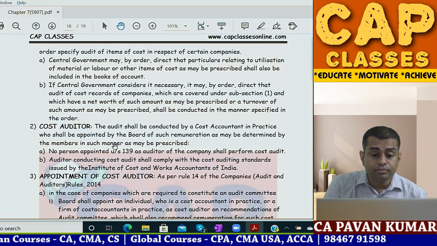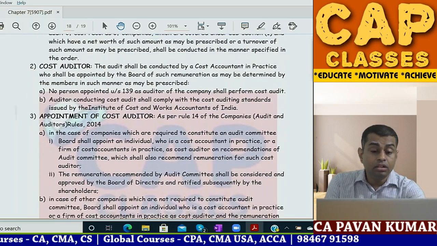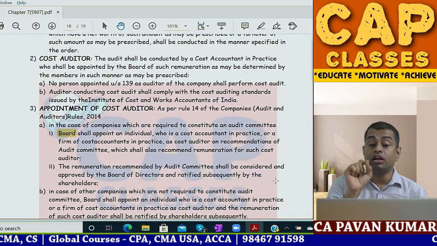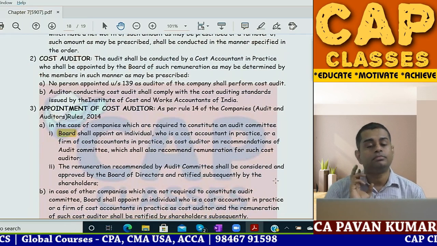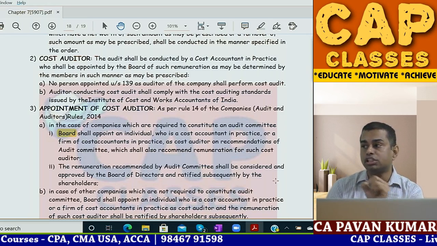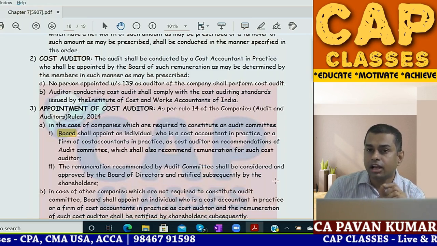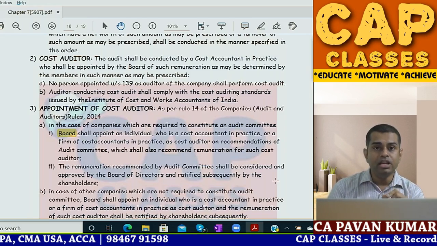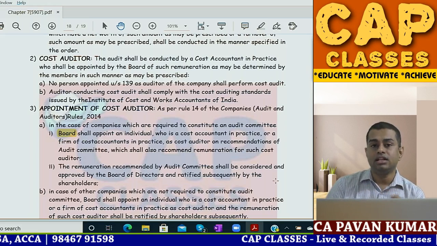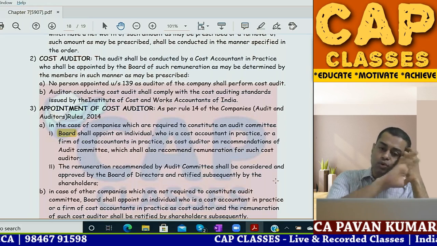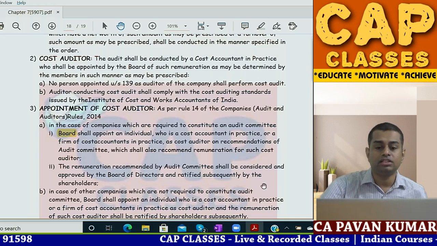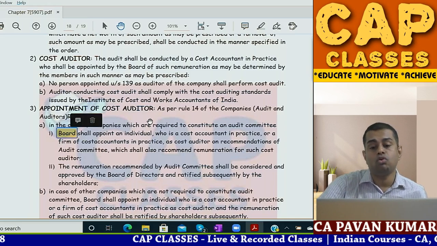Okay, so look here. Cost auditor appointment, look here. So many students will make a mistake here. Board, appointment of cost auditor. Board will appoint. If this question is asked, who appoints the cost auditor of a company? A, shareholders, members. B, CAG. C, board of directors. D, central government. Many students will put members, which is wrong. Members appoint financial auditors. Cost auditors are appointed by board.